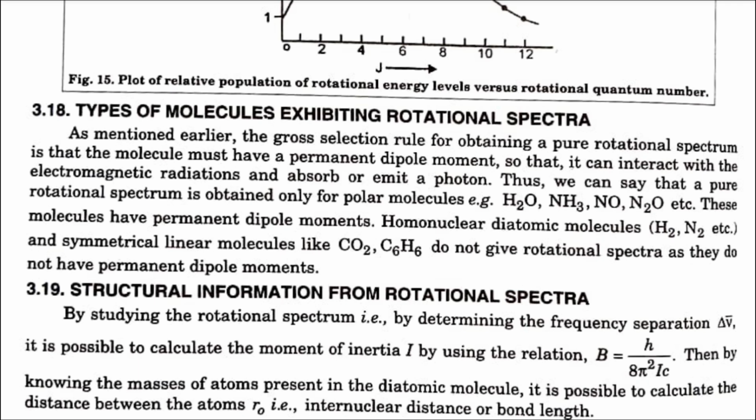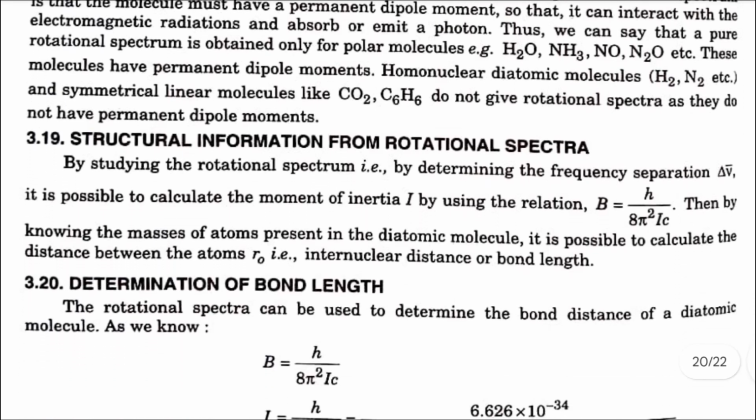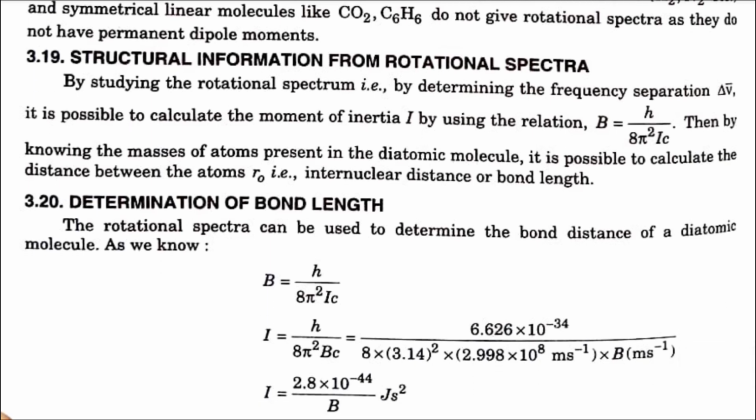3.18 Types of molecule exhibiting rotational spectra. As mentioned earlier, the gross selection rule for obtaining a pure rotational spectrum is that the molecule must have a permanent dipole moment so that it can interact with the electromagnetic radiation and absorb or emit a photon. Thus, we can say that a pure rotational spectrum is obtained only for polar molecules, that is water, ammonia, NO, N2O, etc. These molecules have permanent dipole moments. Homonuclear diatomic molecules and symmetrical linear molecules like carbon dioxide, benzene do not give rotational spectra as they do not have permanent dipole moments.